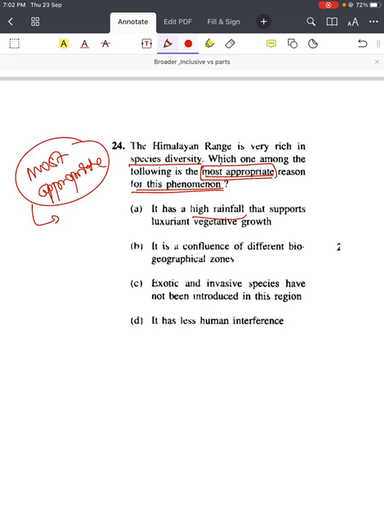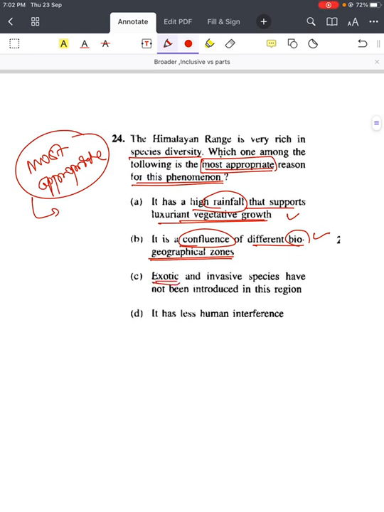First, it has high rainfall that supports luxuriant vegetative growth. Rainfall definitely supports this species richness. Then, it is a confluence of different biogeographical zones. Yes, it also supports species diversity. Then, exotic and invasive species have not been introduced in this region. Again, this will support species diversity. Then come to option D: it has less human interference. Again, it will support. But they are talking about the most appropriate.